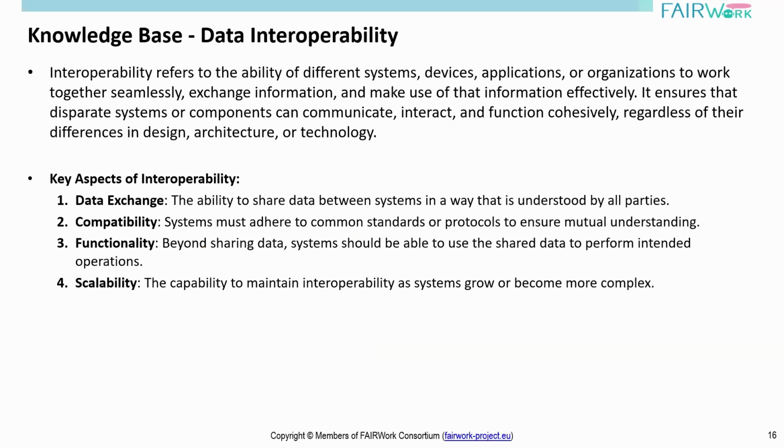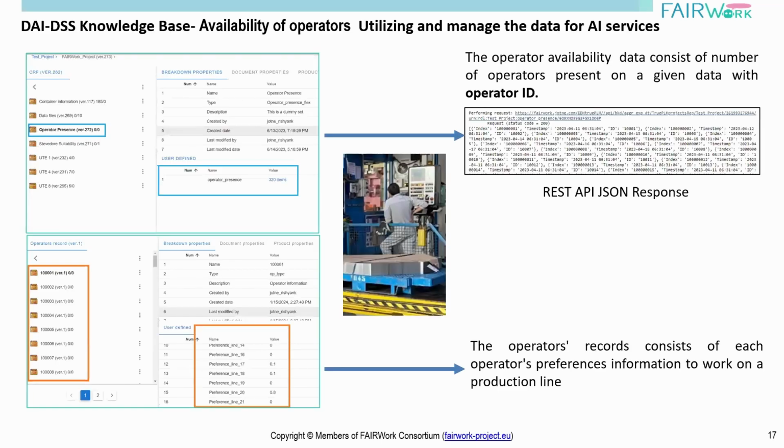In the FAIRWork architecture or framework, we have different components. Each component is an isolated environment, or we call it a microservice-based approach, where each individual application runs in its own isolated environment, and we will cover this in following slides. But here I would like to give an example of data extraction from the knowledge base. Here you can see there is an object attribute or entity called operator presence.